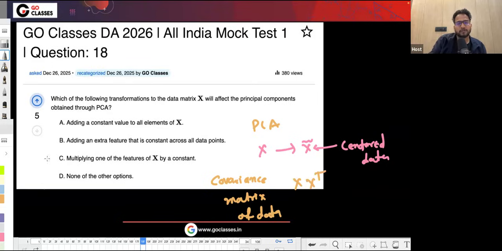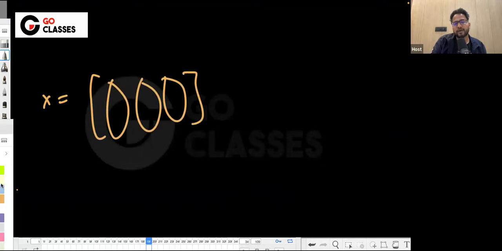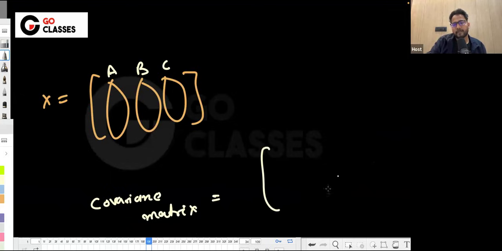Let's suppose this is x, where there could be any number of examples, but let's suppose there are three features. Then the covariance matrix will look like this. The covariance is between the features, so it will be 3 cross 3, irrespective of the number of examples.